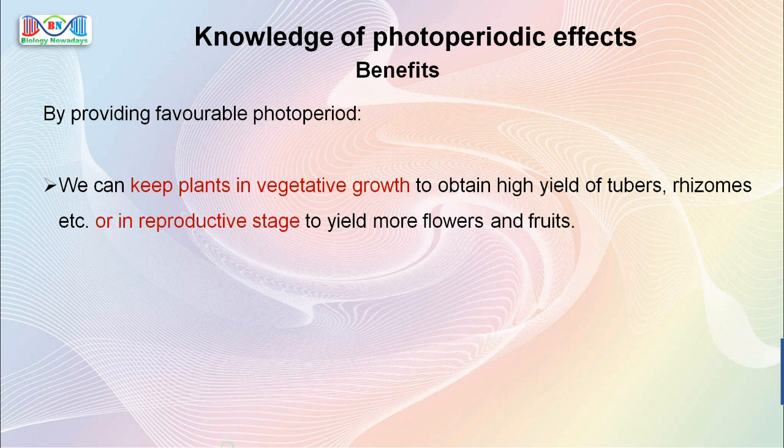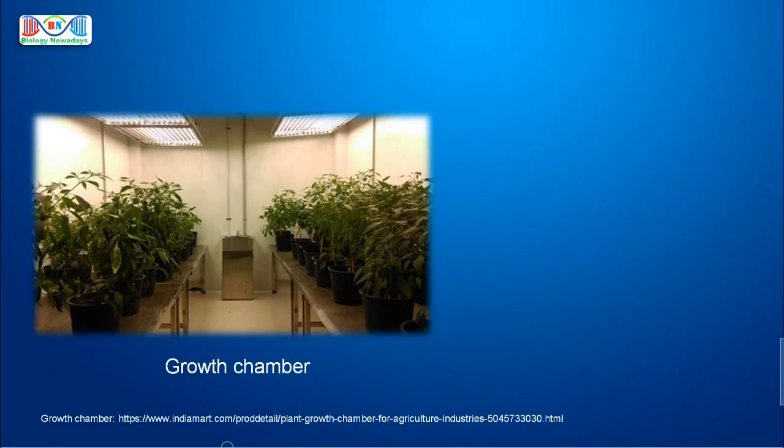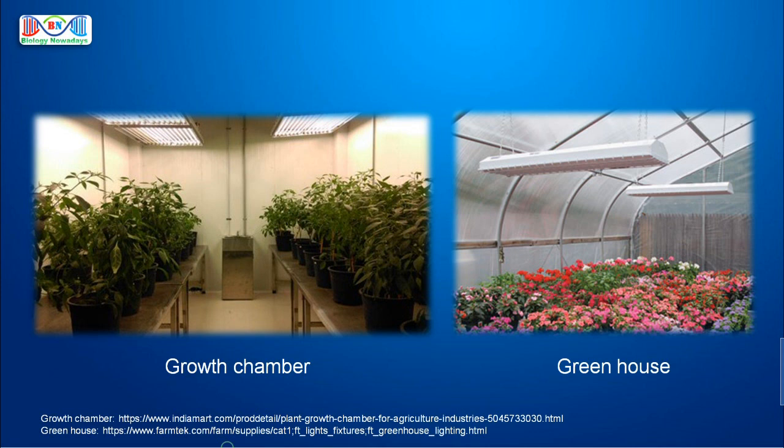This also means that a seasonal plant can be made flowering in different seasons or even throughout the year. That's cool, right? All these are done by manipulating day lengths using artificial lights in growth chambers like this or in greenhouses. Fruits and flowers produced by these methods are more expensive than those produced through normal methods.